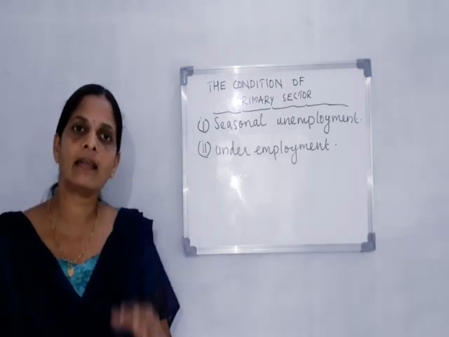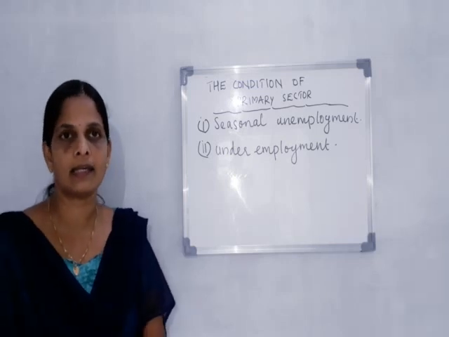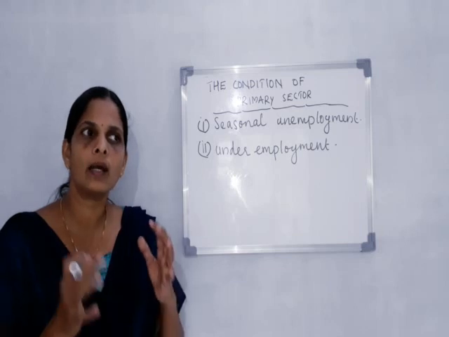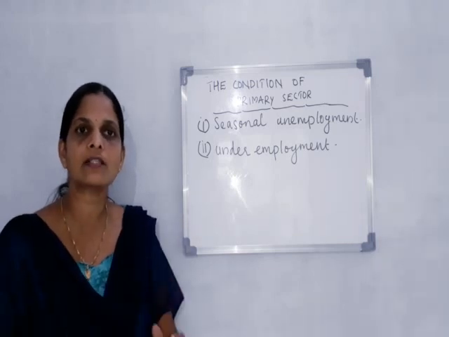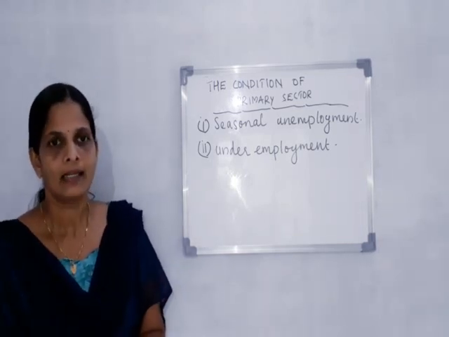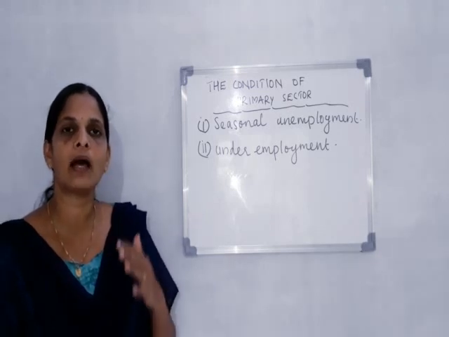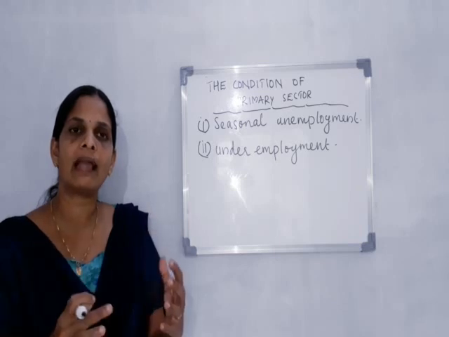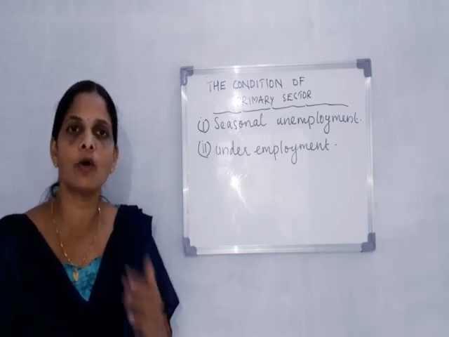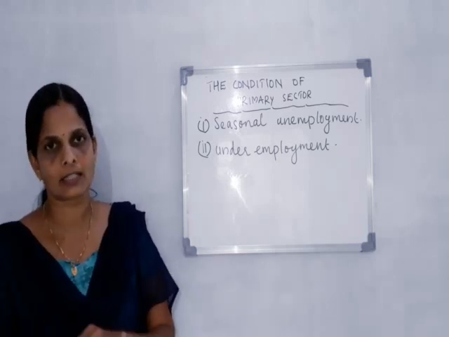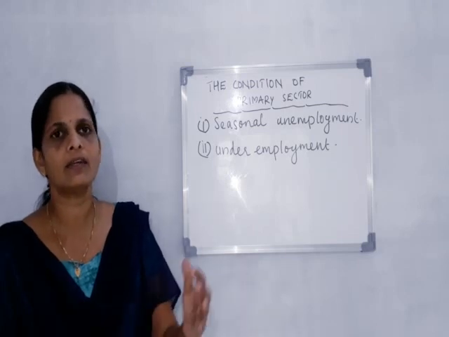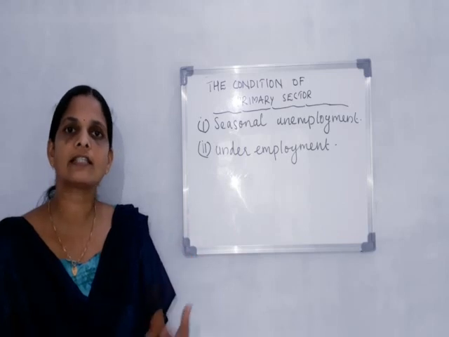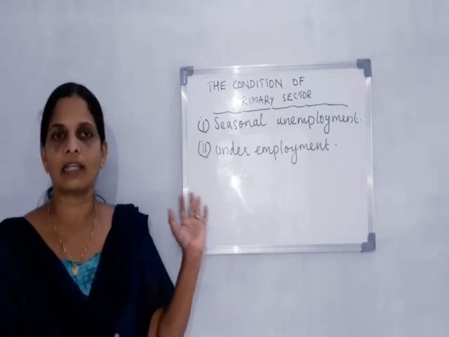The person is apparently, visibly working, but does not get a job where he can express his full potential. That means many people are working in the primary sector but have the capacity to produce more income or more products. But they work there because they do not have job facilities in other sectors. That's why they depend on the primary sector.